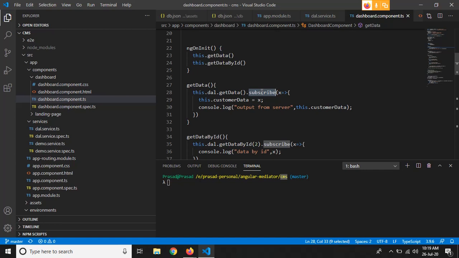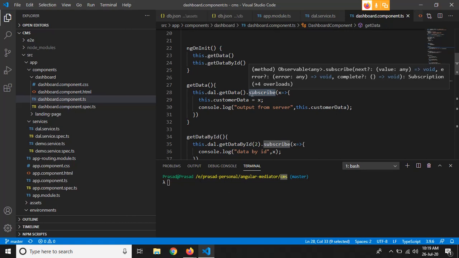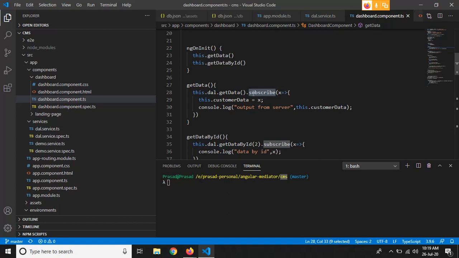So whenever there is a response from the server onto this get data function that we have written in our service file, it will send data to this, as we have subscribed to that function here in our dashboard component.ts, and we have got that response in our x, right?